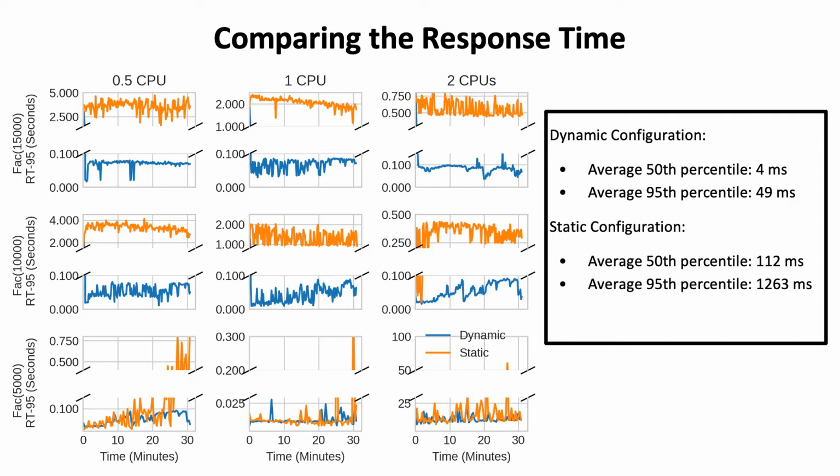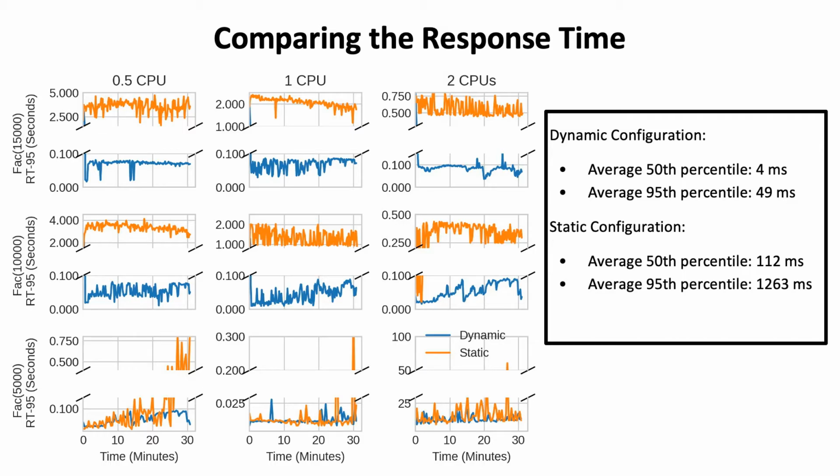The columns represent allocated CPU cores, specifically half, 1, and 2 cores, respectively. The rows represent application complexity in terms of factorial computed, specifically 5,000, 10,000, and 15,000. All plots have the x-axis time and y-axis 95th percentile response time. Blue is the result from our controller, orange is the result from a static circuit breaker configuration.